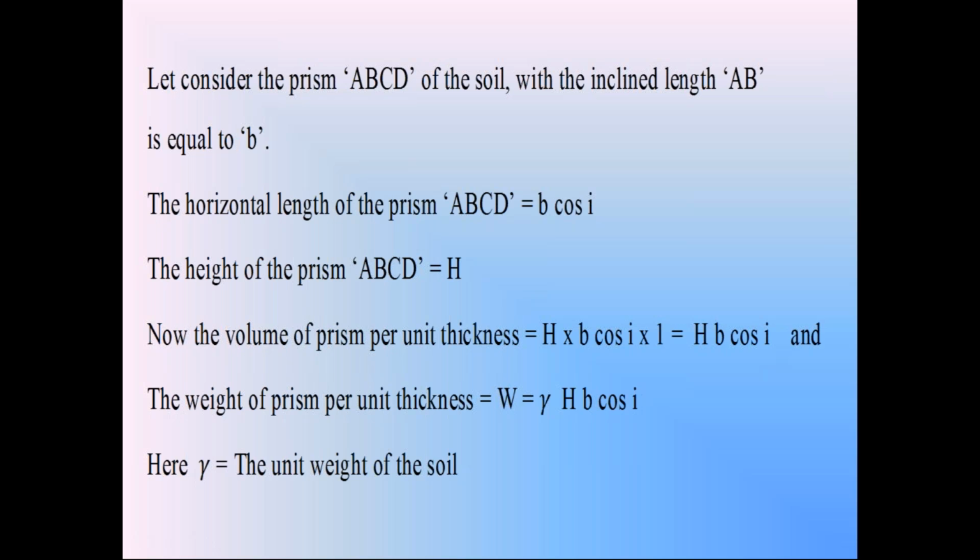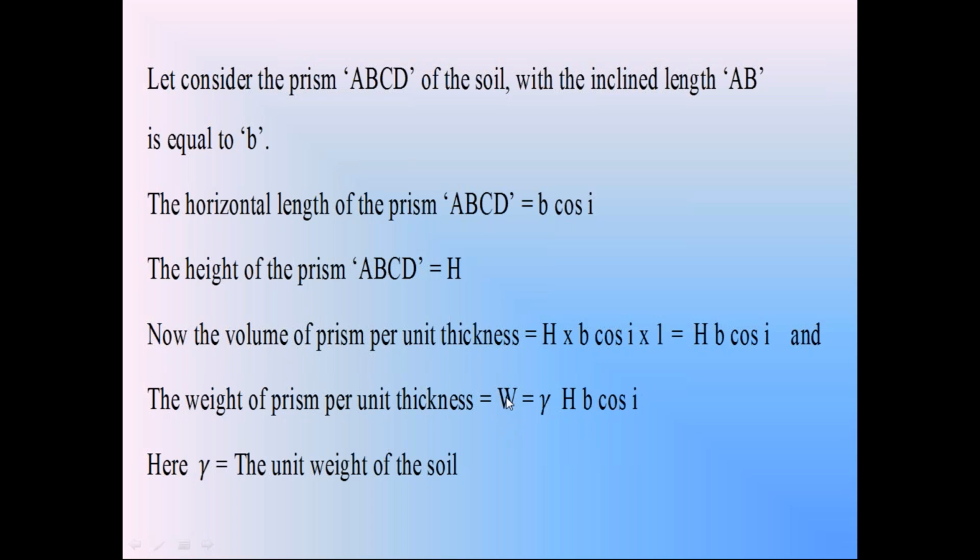We consider the first condition, soil is in dry condition. Assume gamma is the unit weight of the soil in dry condition. You know this definition of unit weight. Unit weight gamma is equal to the weight of soil W divided by volume of soil. Volume of soil is H B cos I.